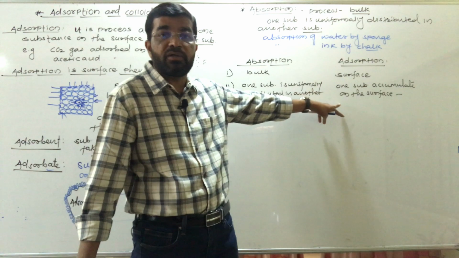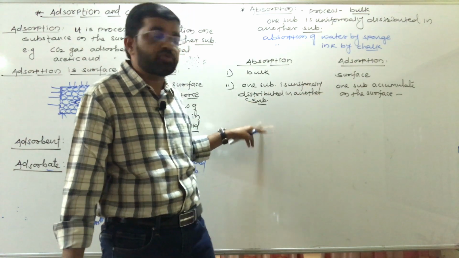That is nothing but adsorption, and that is absorption.